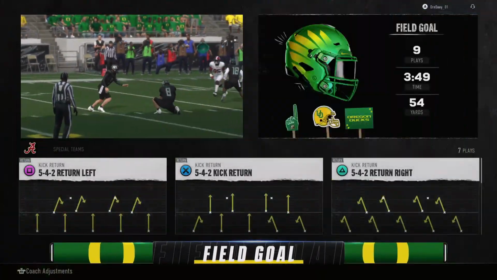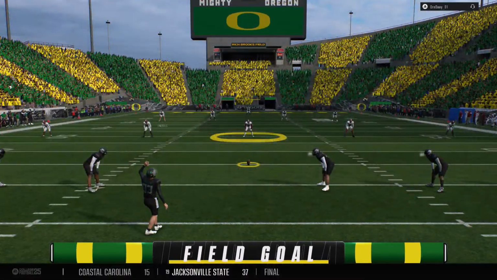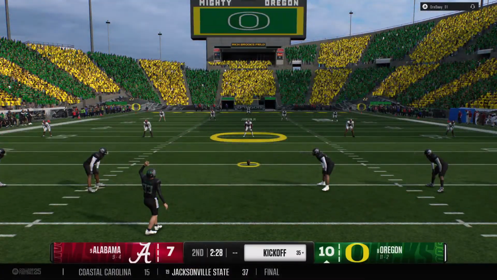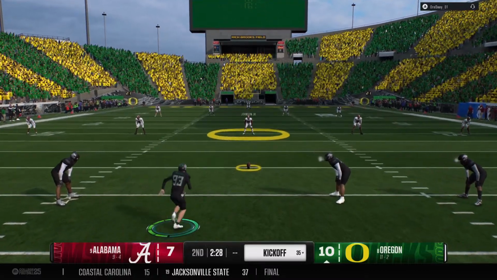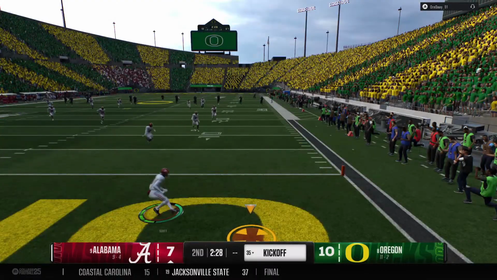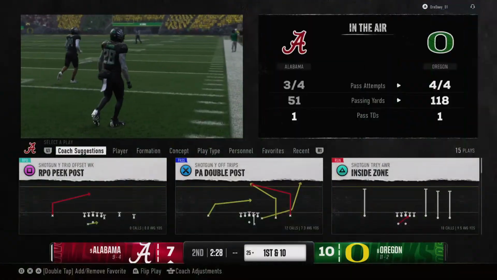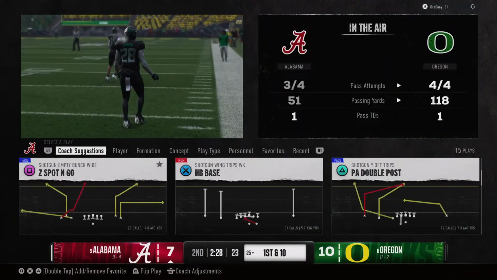And he knocks that one right through. Snap, the hold, the kick, everything there perfect to put 3 points up here for the offense. And that one will bounce out of the back of the end zone. The offense will start at the 25.